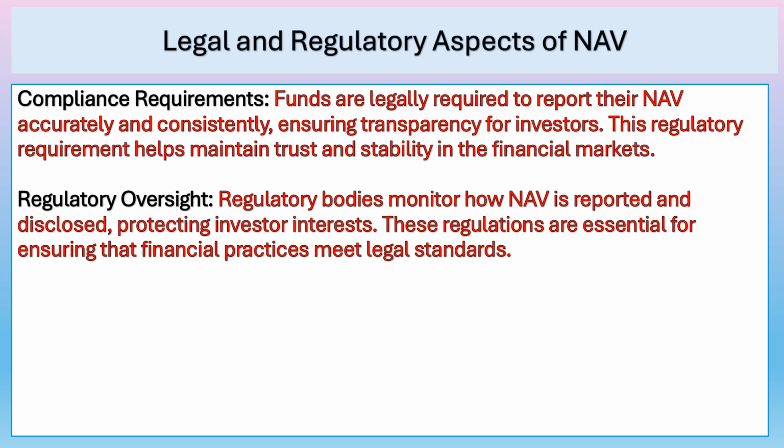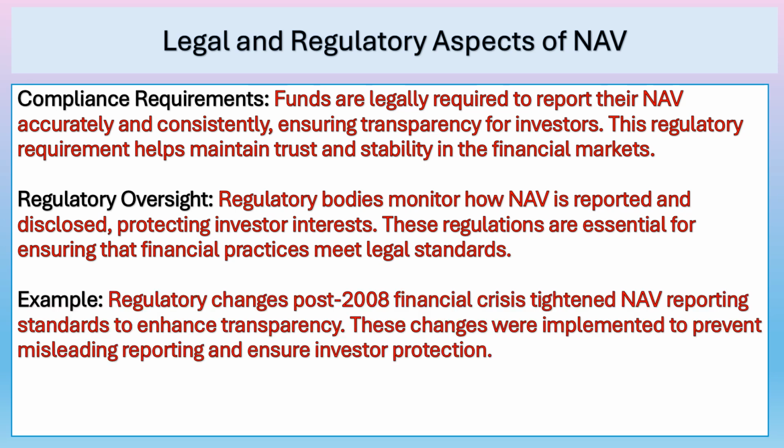Regulatory oversight. Regulatory bodies monitor how NAV is reported and disclosed, protecting investors' interest. These regulations are essential for ensuring that financial practices meet legal standards. For example, regulatory changes after the 2008 financial crisis tightened NAV reporting standards to enhance transparency. These changes were implemented to prevent misleading reporting and ensure investors' protection.